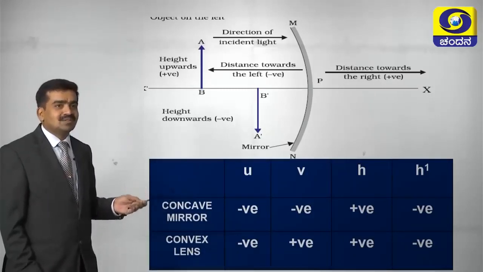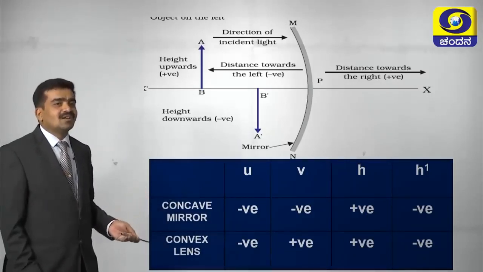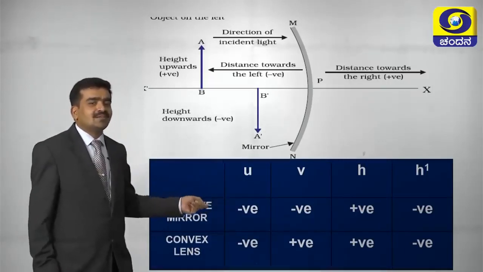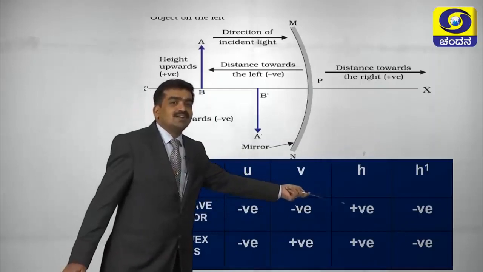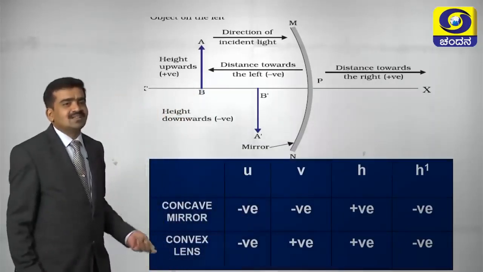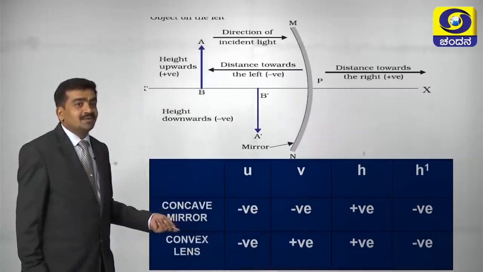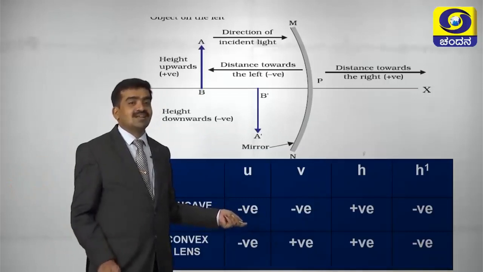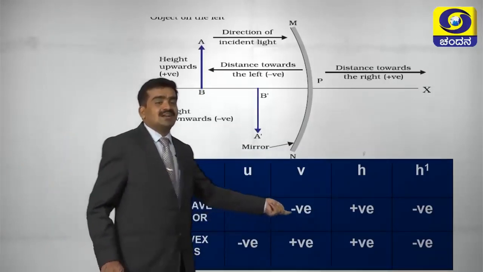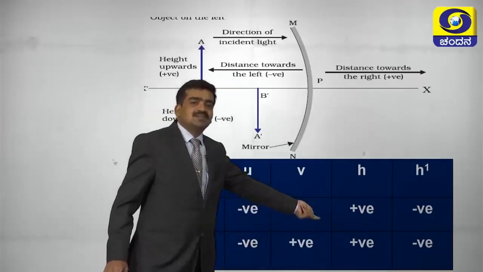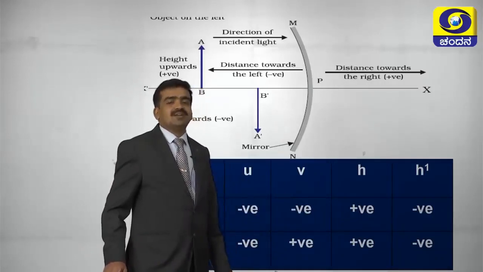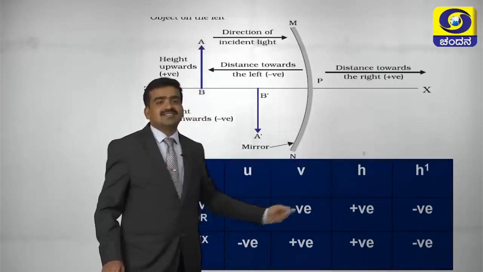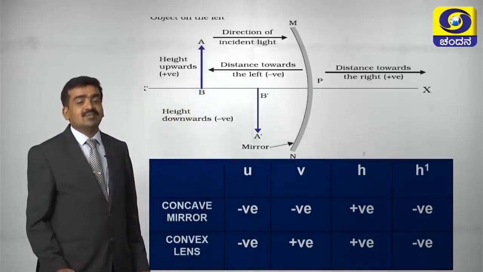So, I have given the table for both concave mirror and convex lens. See here the signs: u and v values are negative, the height of the object is positive and the height of the image will be negative. In the case of a lens, u will be negative and v will be positive because the image is on the other part of the x axis, towards the right side. The height of the object is positive and the height of the image will be negative because it comes to the fourth quadrant, towards the negative part of the y axis. So, this is easy, you can remember easily.